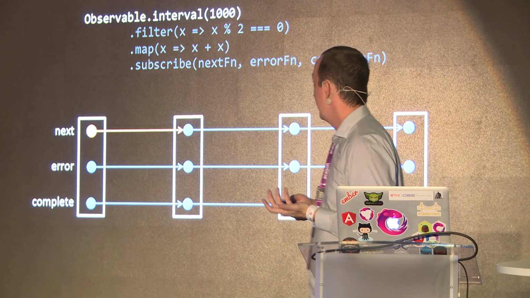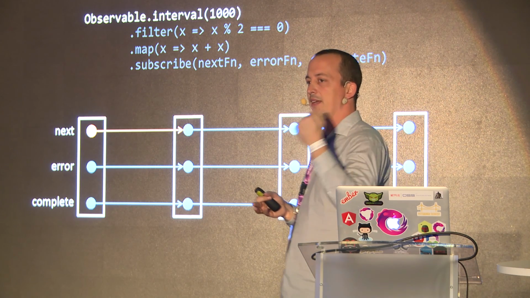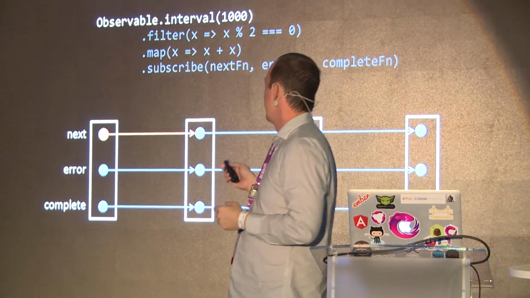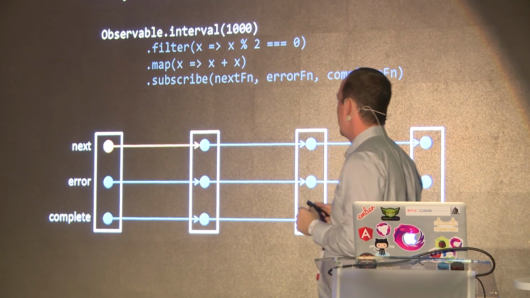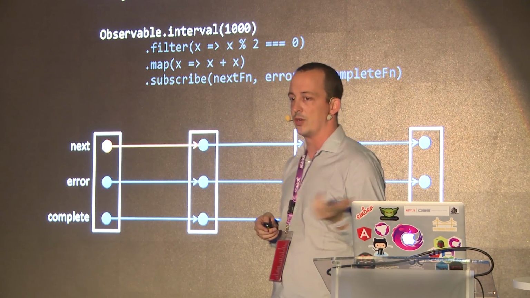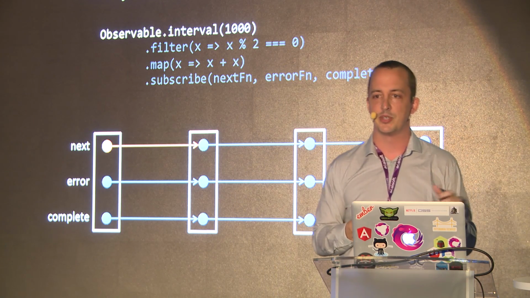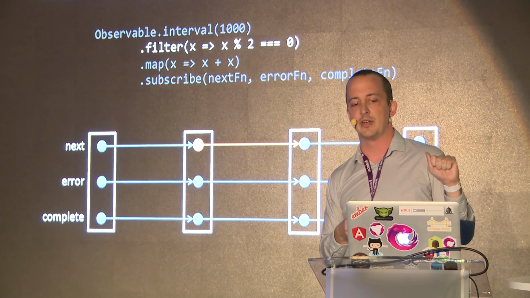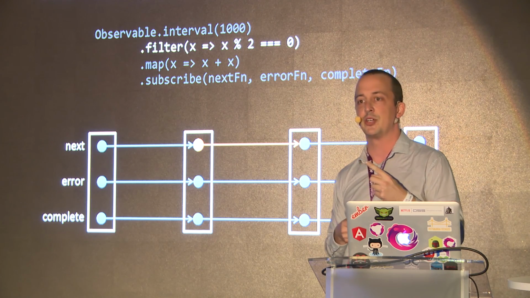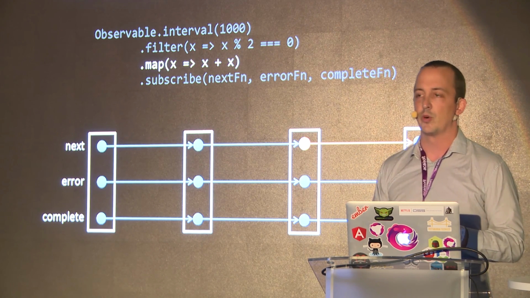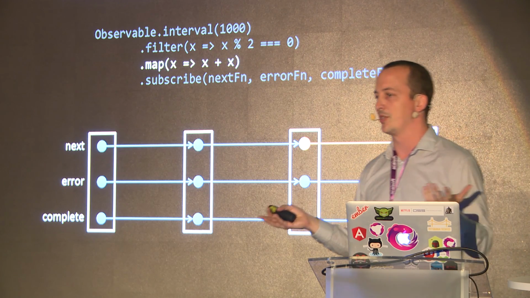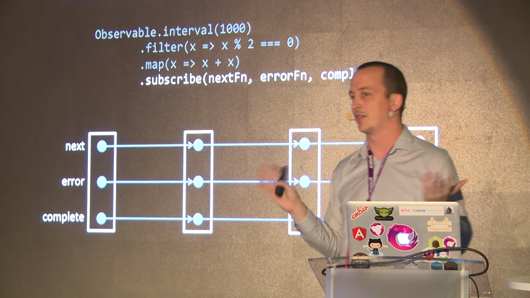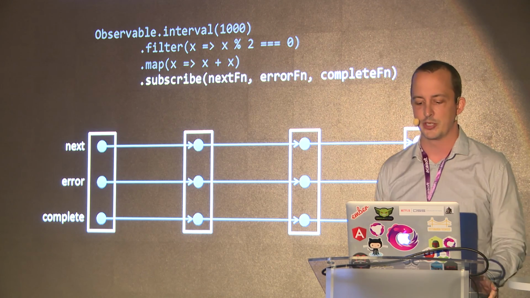So what's going to happen here is, intervals provide values: the interval observable will give you a value like 0, 1, 2, and so on. And it never ends. The first value it's going to provide is a 0. So the 0 gets sent into that observer's next and forwarded along to our filter observer. Our filter observer is going to make that assertion on 0, and it passes. And it's going to forward it along to map, which is going to add 0 and 0 together, which is, of course, 0. And then forward that along to our handler. Whatever it's doing, it's going to do it. Log it out or put it in the DOM or something.